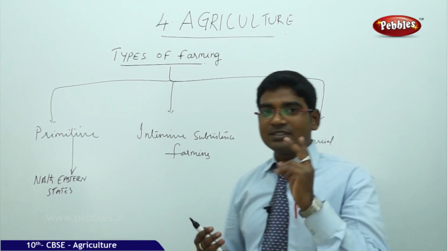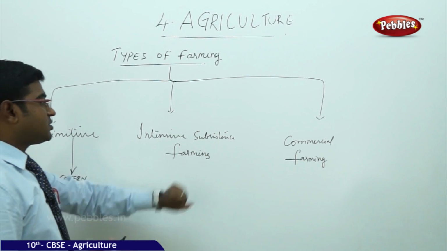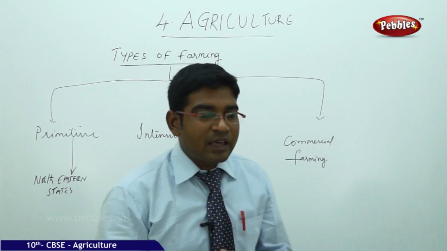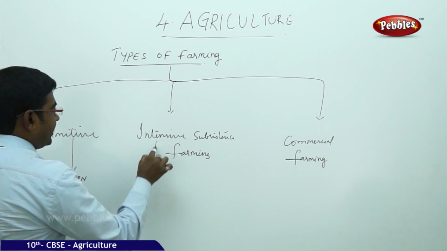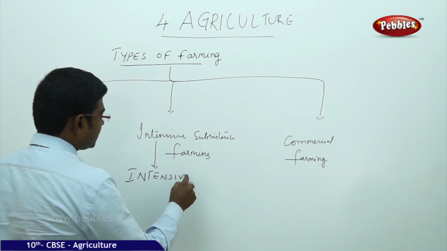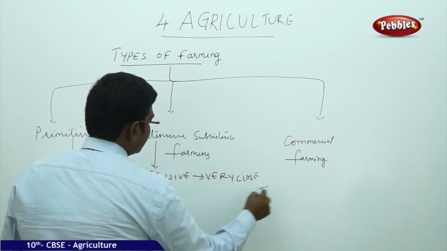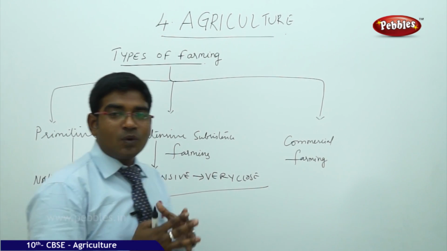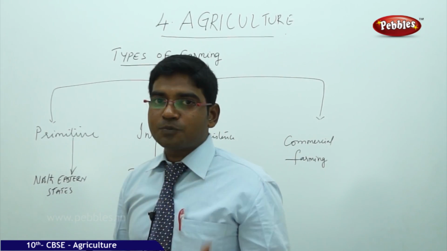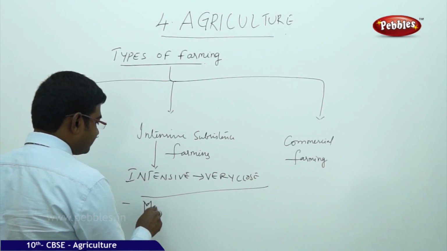Now moving on to the second category of farming, that is intensive subsistence farming. The name itself reveals that it is intensive in nature. When we talk about intensive, it means a very close approach towards the crop in order to derive the maximum output that is possible from the crop.